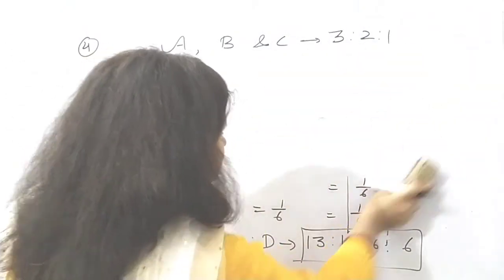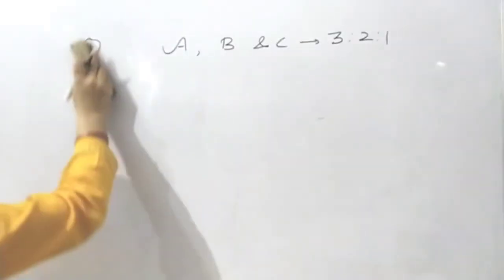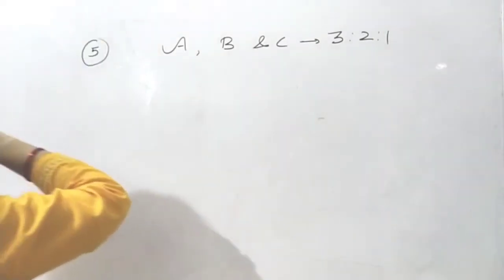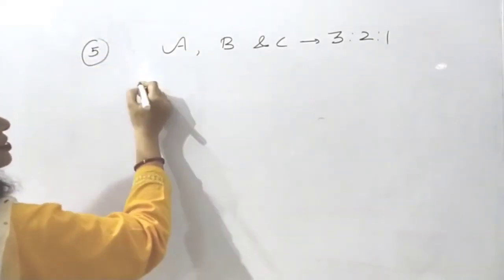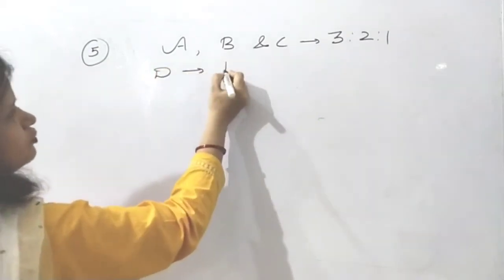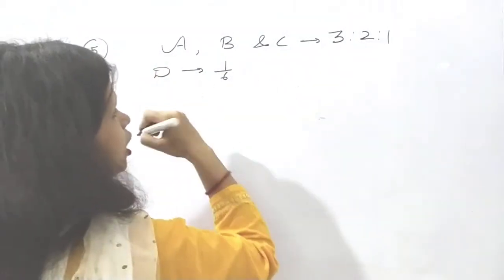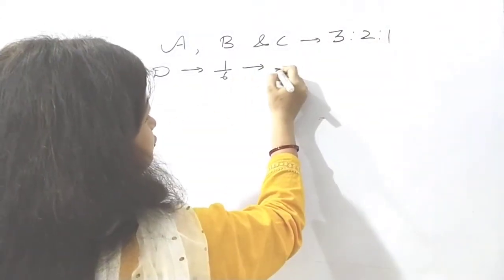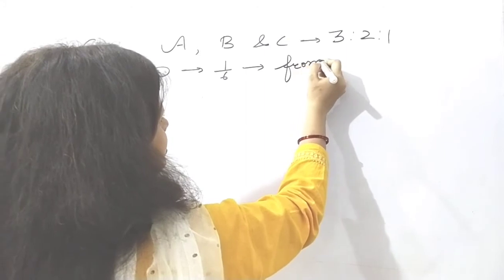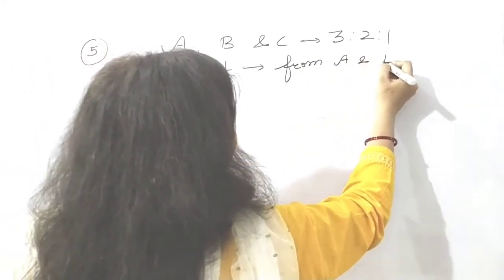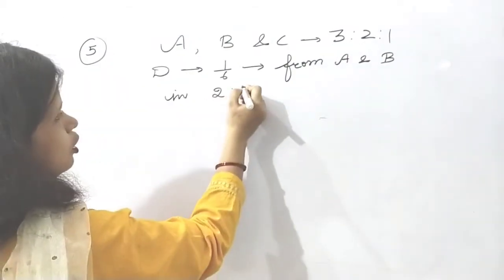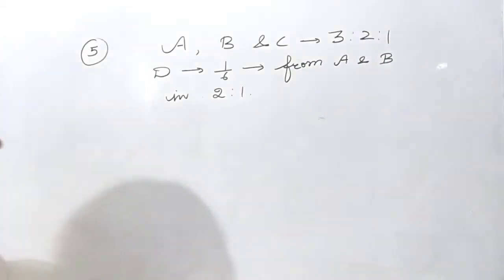Fifth situation. What is given? He is acquiring his share in a particular ratio from two partners or three partners. D is admitted for 1/6 share, and he is getting this share from, let us assume, only A and B in the ratio of 2:1.